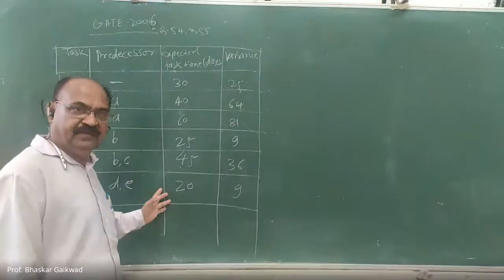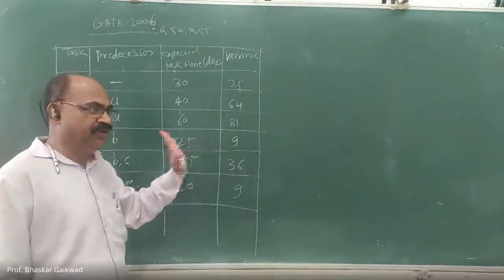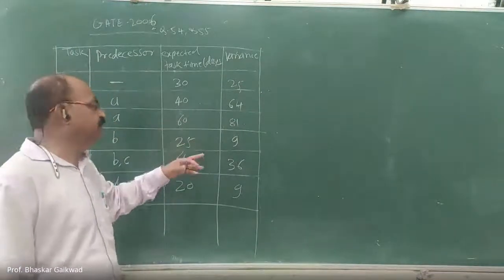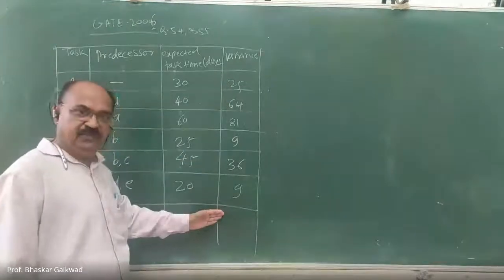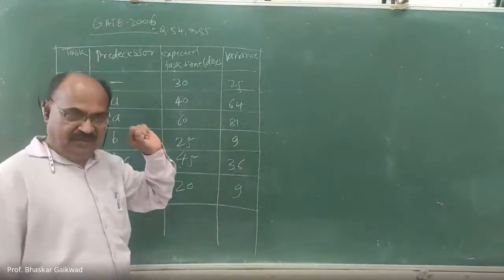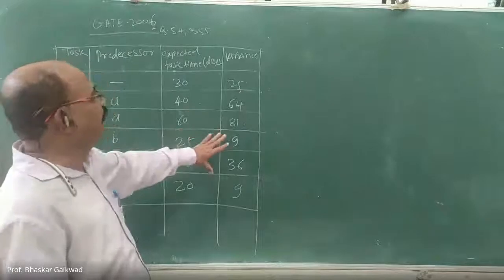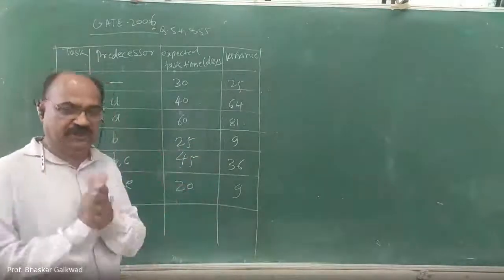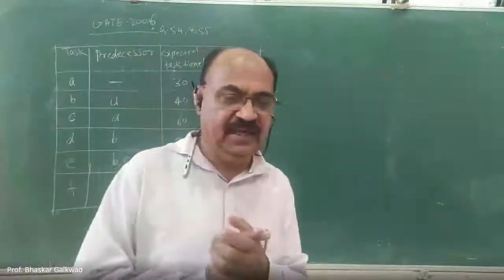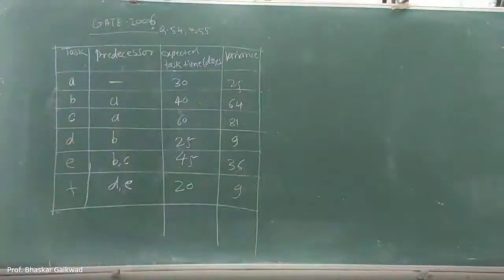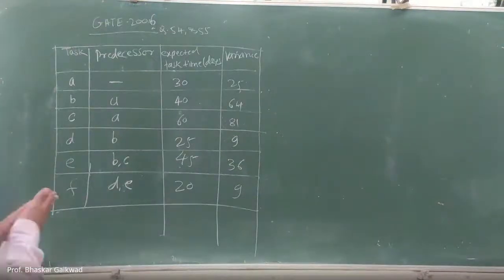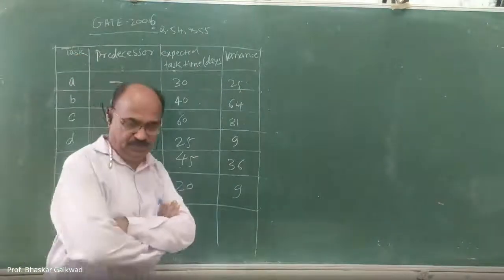So you only have to find the critical path and total time, and the variance, the root of the variance related to critical activities. Solve this. 10 minutes will be there. I will ask you the answer at 3:30. Start now.